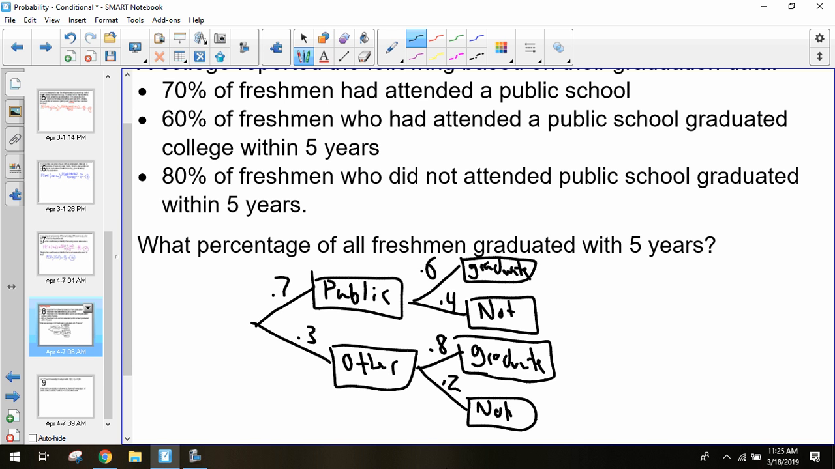So we're looking at the percentage of all of the students who graduated within 5 years. So we want this group right here, and this group right here. We have to find both those probabilities of being in one of those two groups, and that will be our probability of all of them. How can I find the probability of being a public school student and graduating within 5 years?